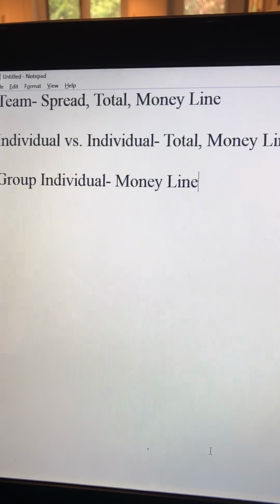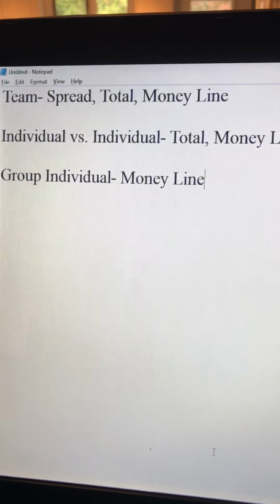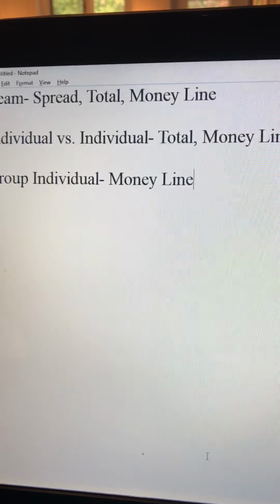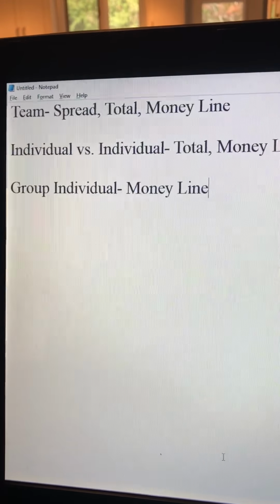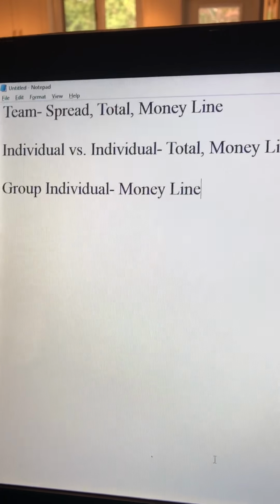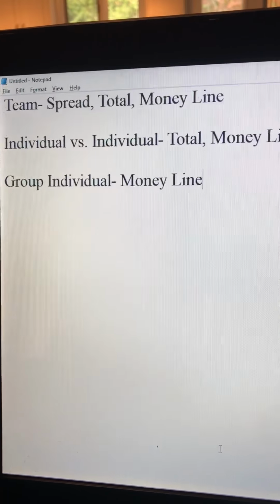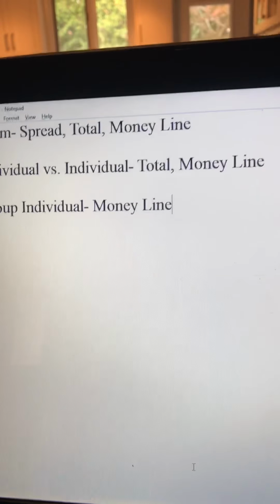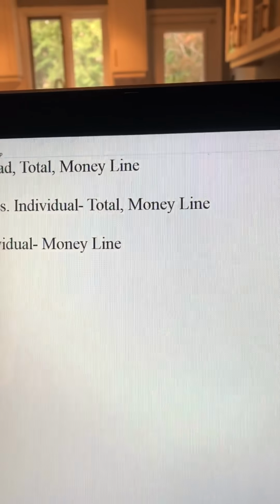The over-under on the rounds, the over-under will be on the amount of rounds that will be fought. So let's say the heavy hitter example, the over-under will probably be 2.5 rounds. So you bet on whether or not the fight will go more than 2.5 rounds or less than 2.5 rounds. You bet on the under, guy knocks him out in the first round, you win. Pretty simple. Group individual, obviously self-explanatory. Let's say it's golf. You can bet on Serena Williams to win the PGA.